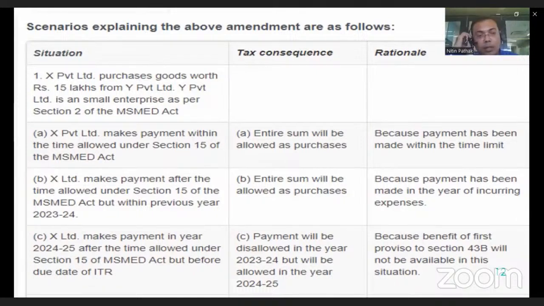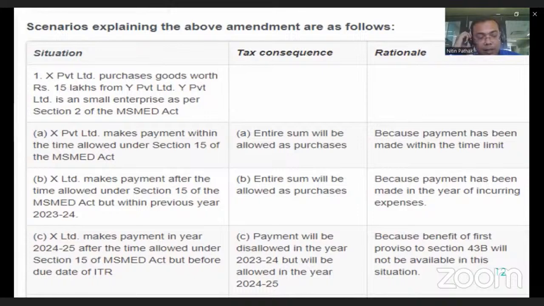Now simply, if XYZ Limited makes the payment as per the time limit specified under the MSME Act, then their purchase is allowable, and they can claim the expenditure in the same year. If they make the payment after the time specified but within the same financial year, then it is an allowable purchase and they claim the same as an expenditure, but need to pay interest.